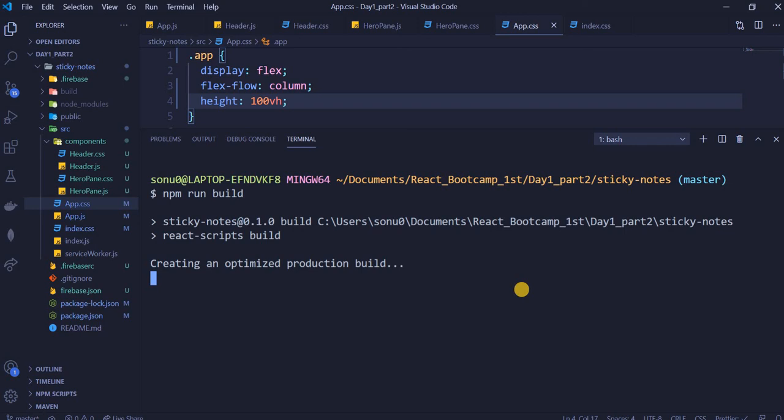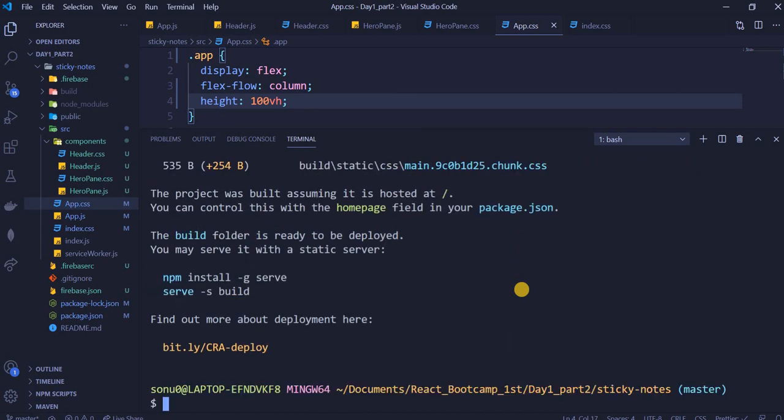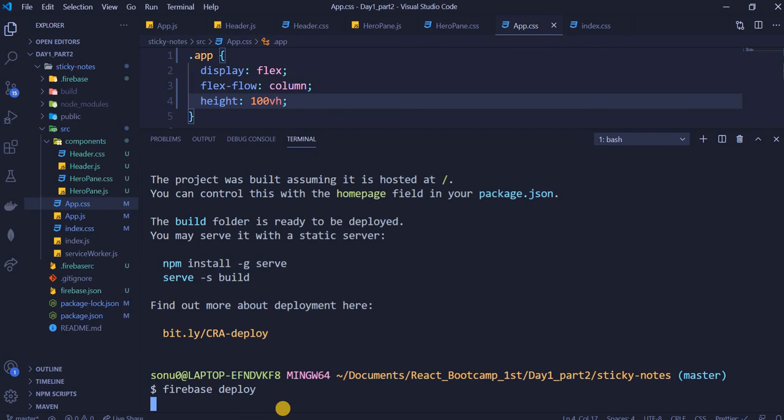So npm run build, write this command. It has done it for me. Now just go and do firebase deploy. I have come out of the running app by doing Control C, so that I don't find any glitches or problems. Let's wait for some time for Firebase deploy to run.